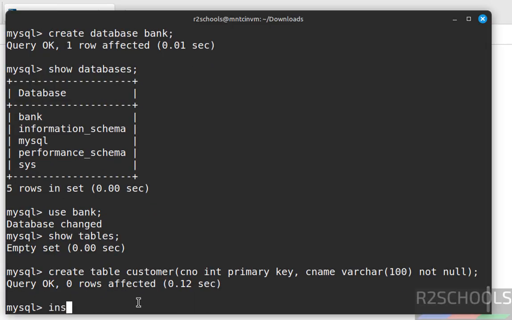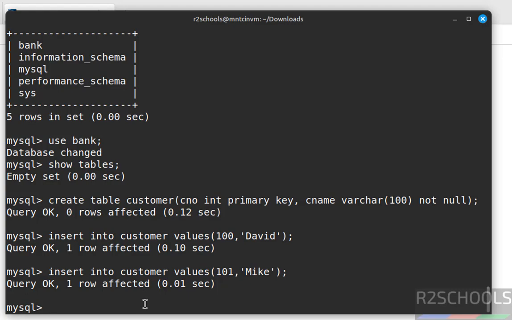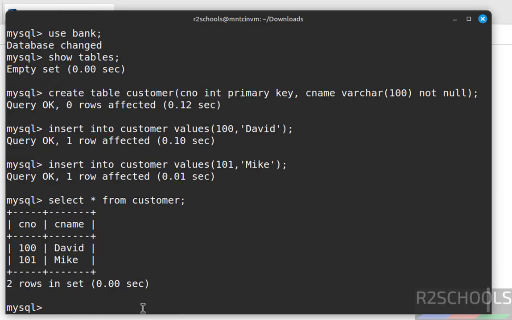Now insert some data into this table. See, we have inserted these rows.